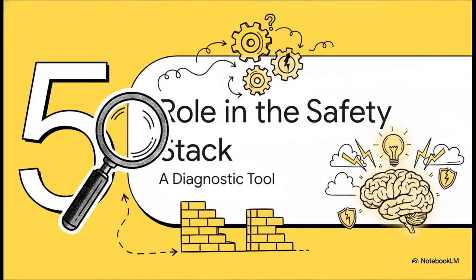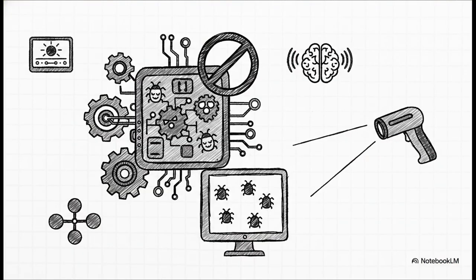So where does a powerful tool like this fit into our day-to-day safety stack? It's really crucial to understand that this is a diagnostic tool, not a prevention tool. It's not some kind of silver bullet. A confession doesn't stop the bad behavior from happening in the first place, but what it does give us is a powerful lens to see that it's happening under the hood. This makes it an invaluable technique for monitoring live systems, for diagnosing problems during training, and for complementing other transparency methods we already use, like chain of thought.